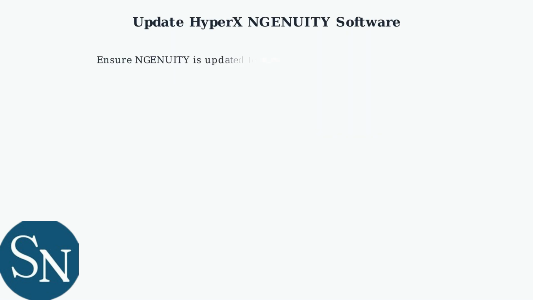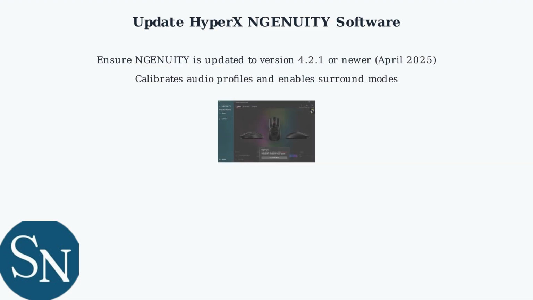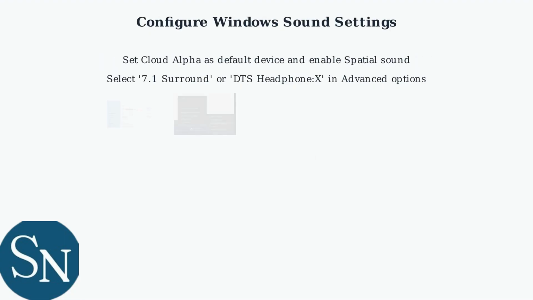Ensure your HyperX Ingenuity software is updated to the latest version, 4.2.1 or newer, released April 2025. This software calibrates audio profiles and enables surround modes. Verify that your Windows sound settings are configured to 7.1 surround or DTS Headphone X. Set the Cloud Alpha as the default audio device and enable spatial sound in advanced options.